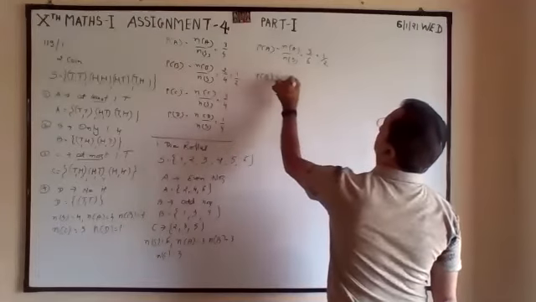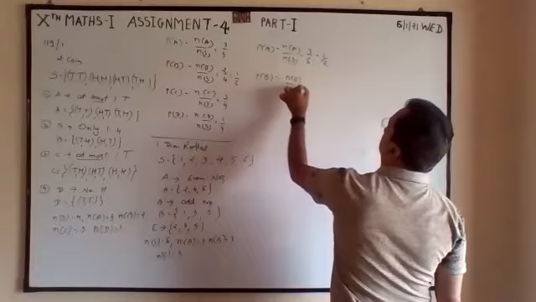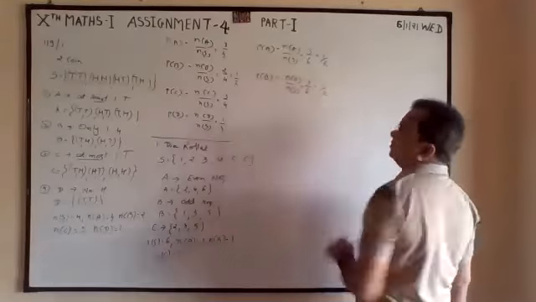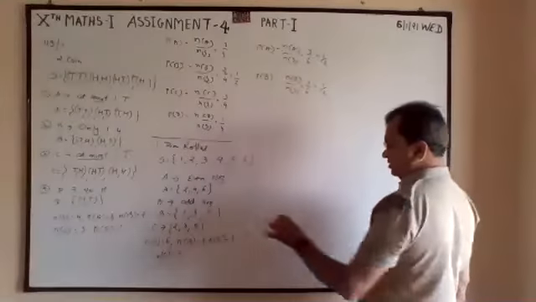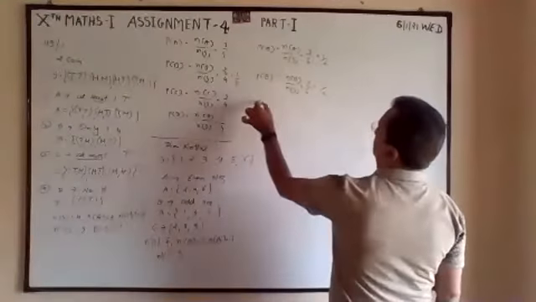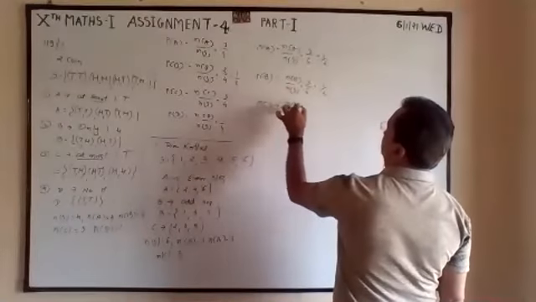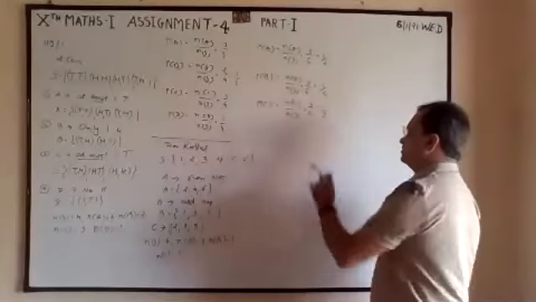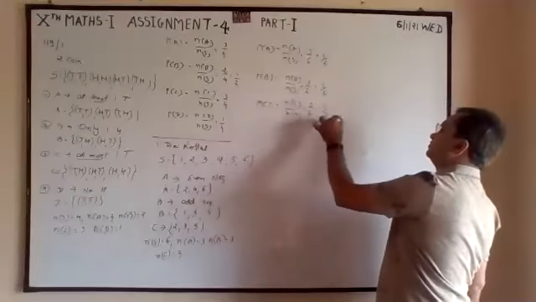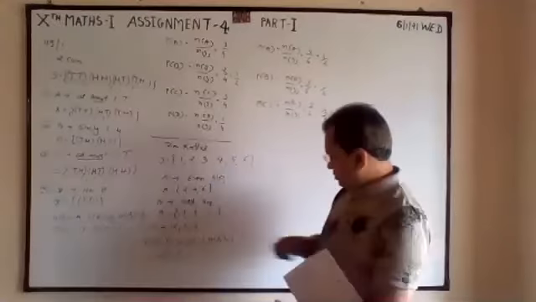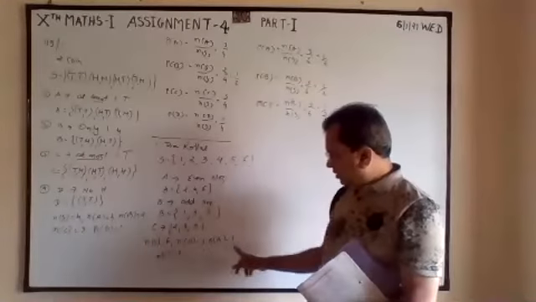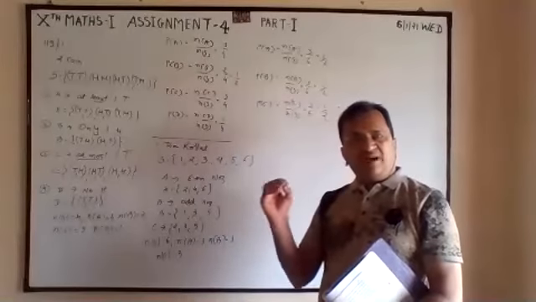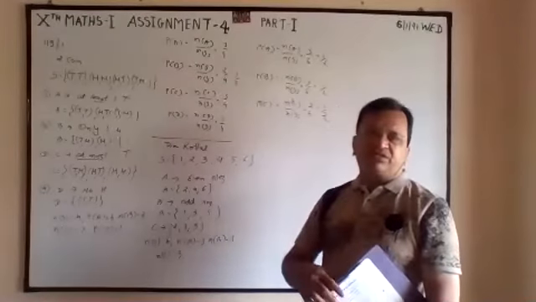Probability of B: odd 50%, even also 50%. Prime also 50%. Number of C, number of S: so 1, 2, 3, all three. Out of 6, it is exactly half, 50%. Probability is related to percentage.